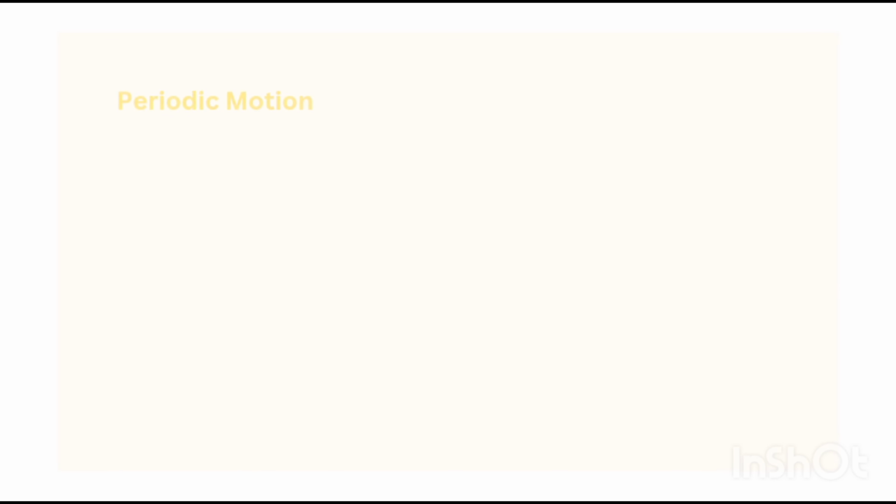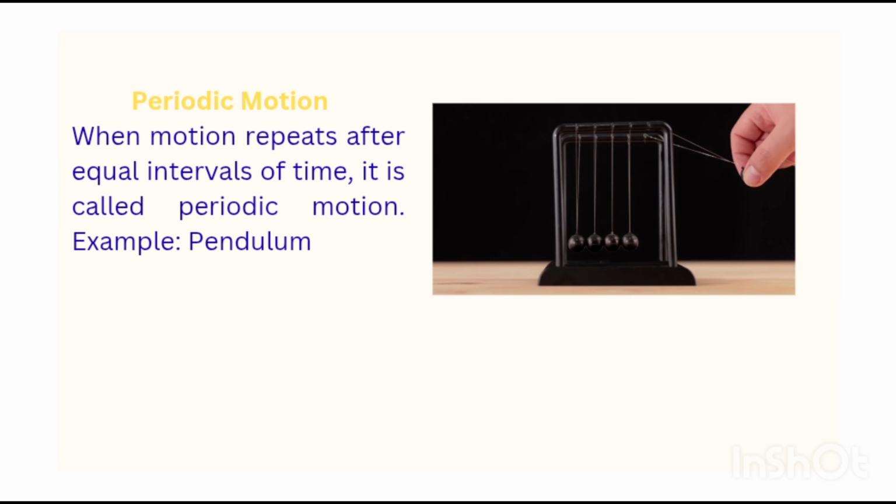So next is periodic motion. When motion repeats itself after equal intervals of time, it is called periodic motion. A pendulum is a perfect example of periodic motion. It keeps repeating its motion again and again in equal time intervals. Periodic motion means repeating motion.